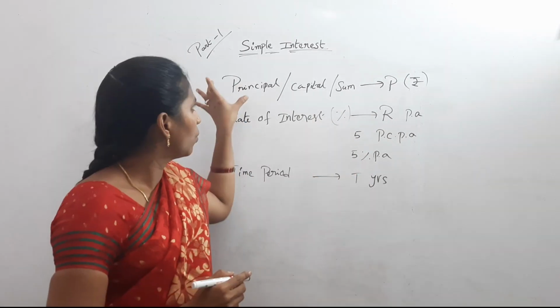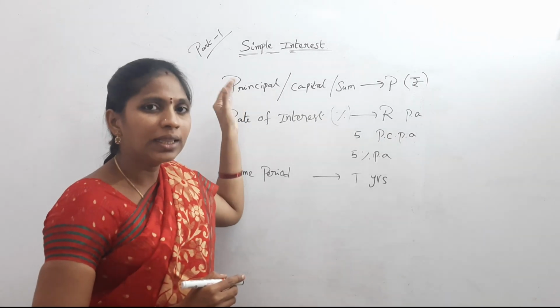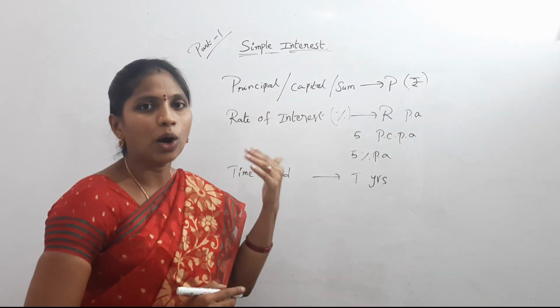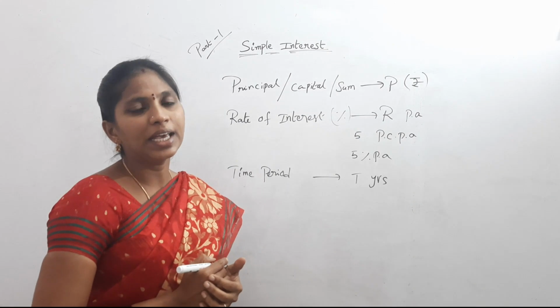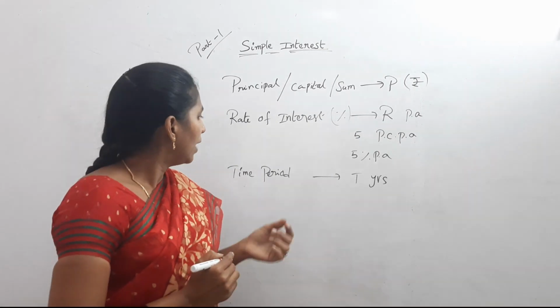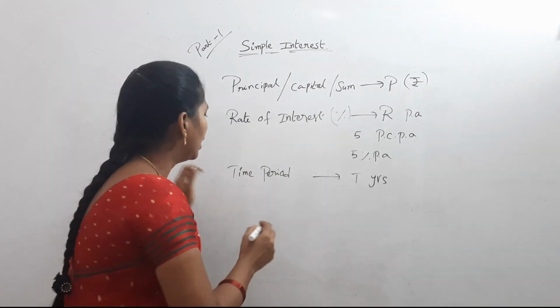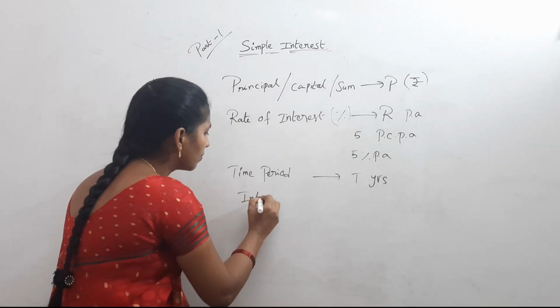Now see what is principal. The money that is borrowed or lent out for a certain period is called principal. And what is interest?